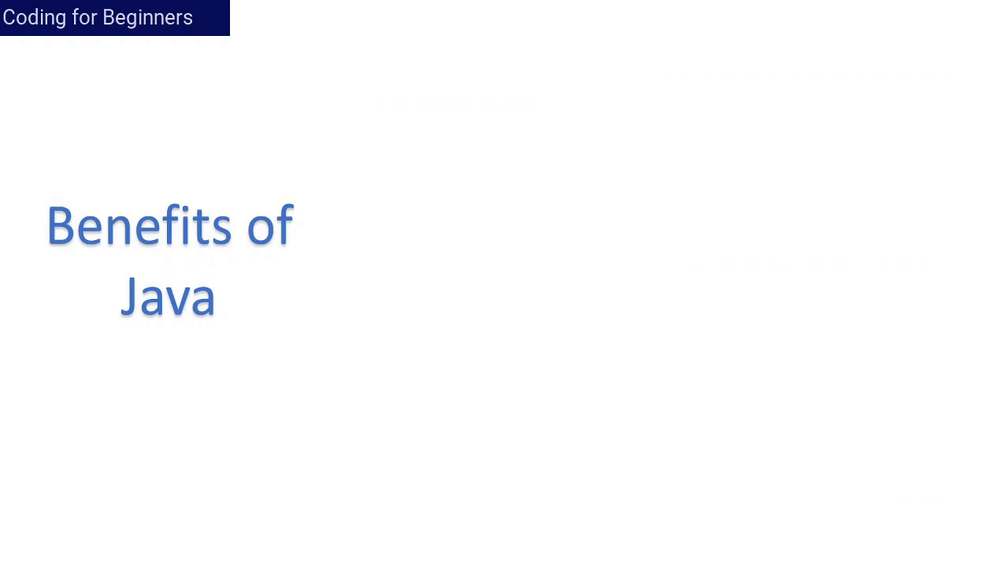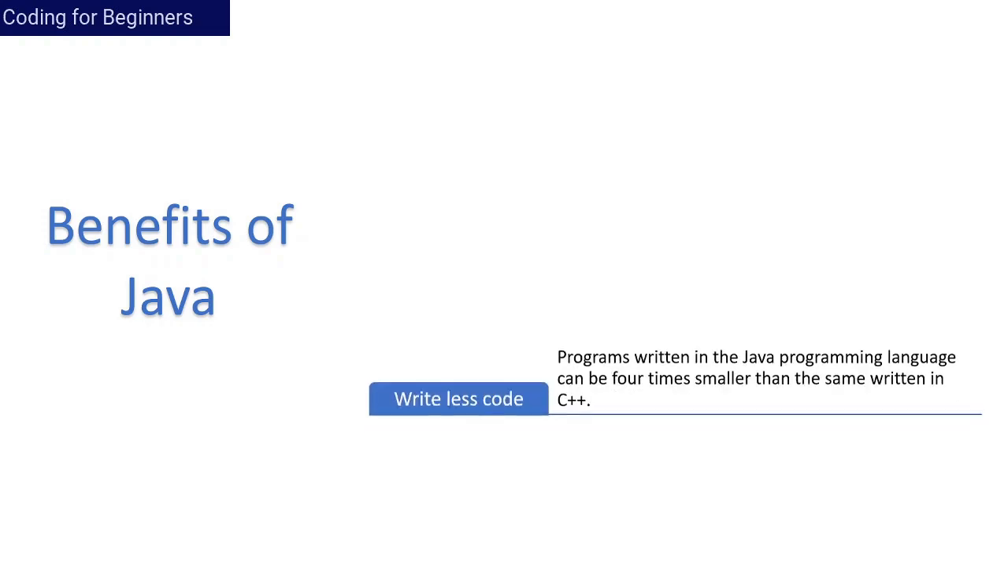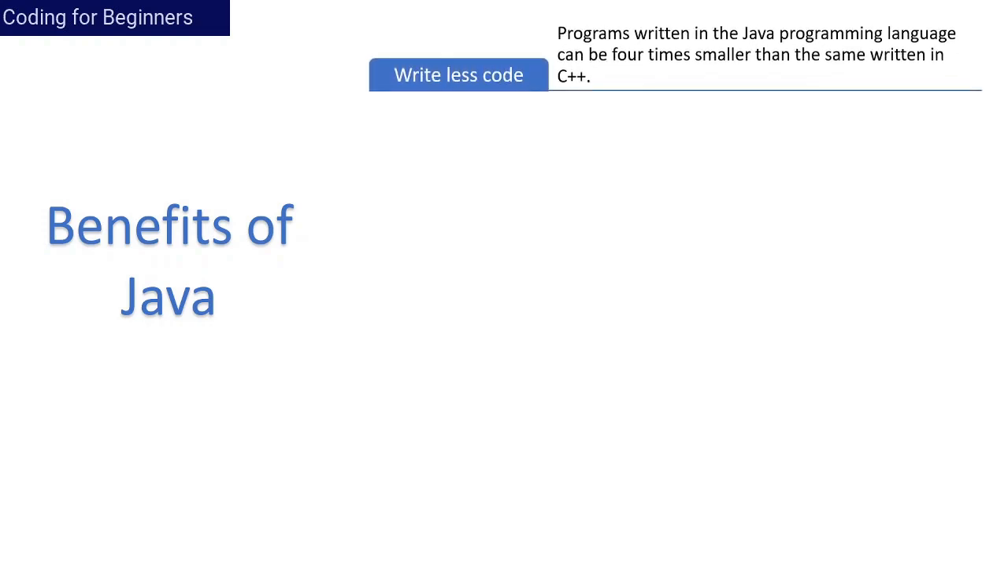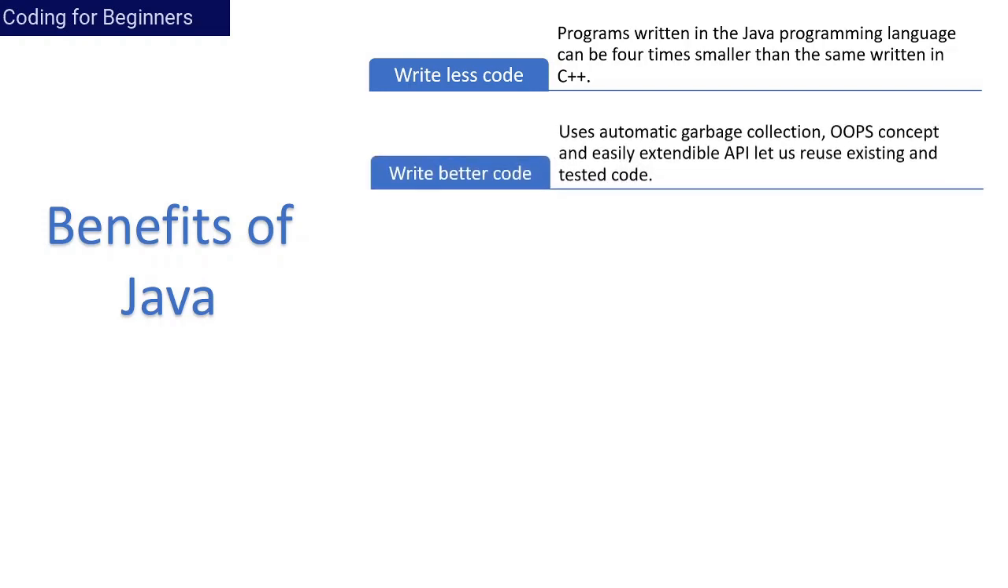Now let's see which benefits Java brings to our lives. First, write less code. It is a very practical benefit: the same code which you write in Java has fewer lines than what you would need to write in C++. You write less code and get the same output which you get in C++. Second, write better code. Why? Because Java uses the concept of automatic garbage collection, object-oriented concepts, and an easily extendable API.